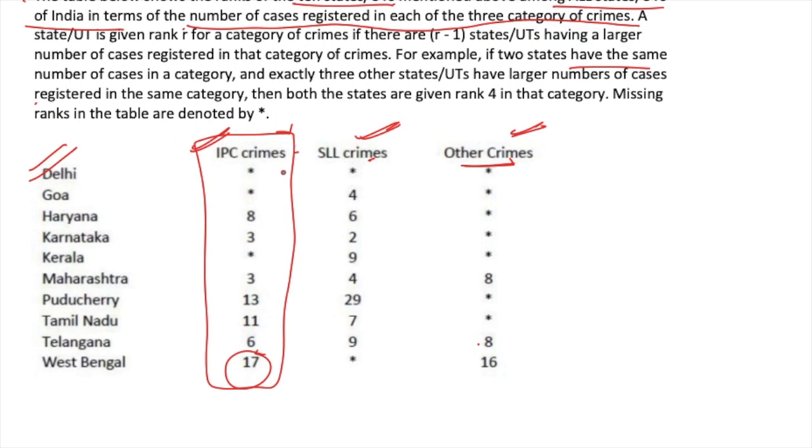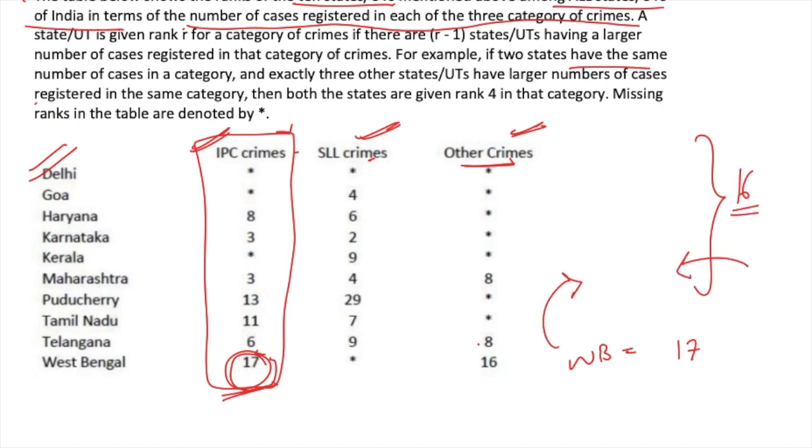Now these ranks also include the other territories. So for example, West Bengal is at the 17th position. West Bengal's rank is 17. That means there are 16 other states above West Bengal, and these may also include states which are not mentioned in the bar graph. So it is not necessary that all the states above West Bengal will be the ones given to us. Now let's see how the ranks are provided.